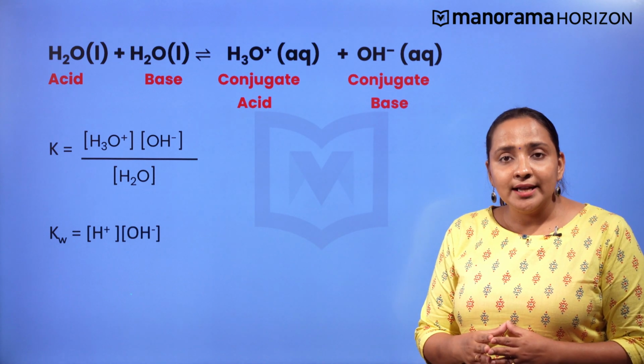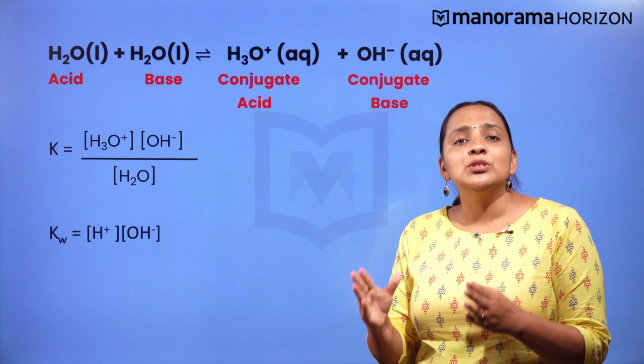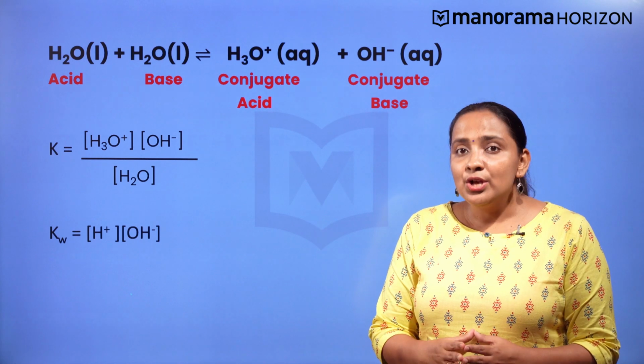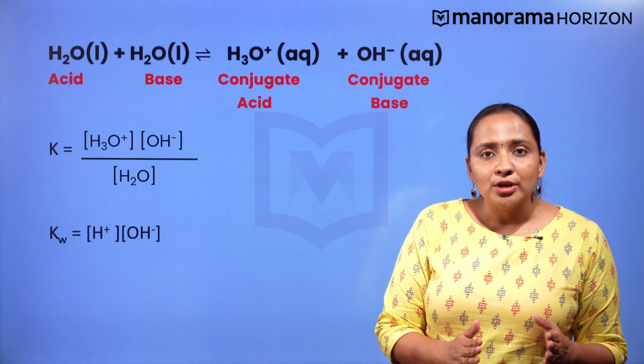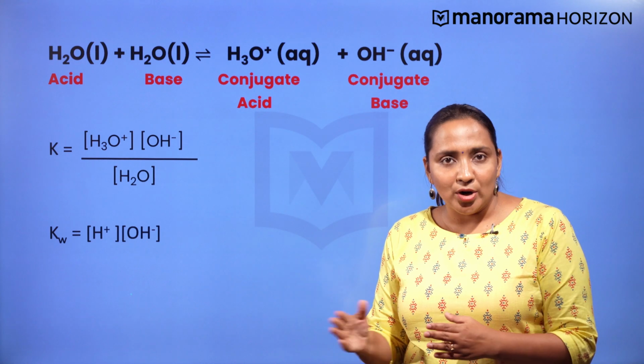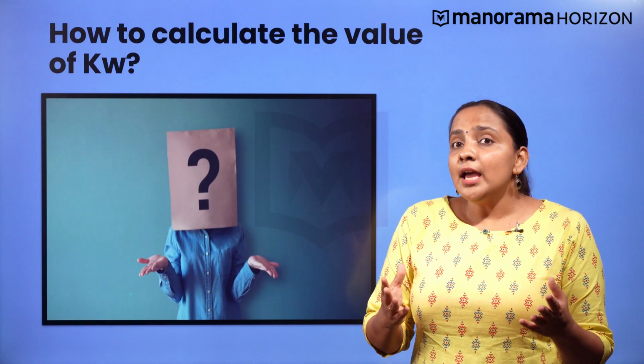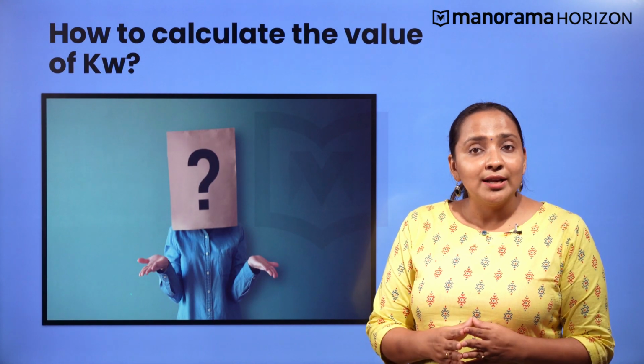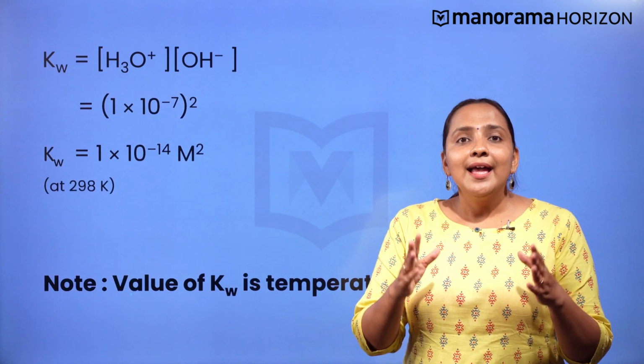The concentration of water is incorporated in the dissociation constant K, so we get a new constant Kw, which is the ionic product of water. Can you suggest how to calculate the value of Kw?